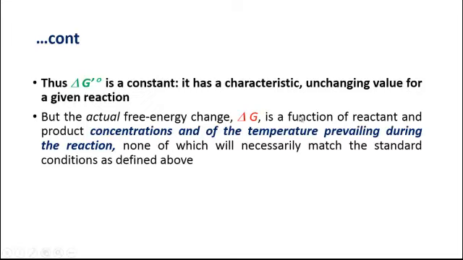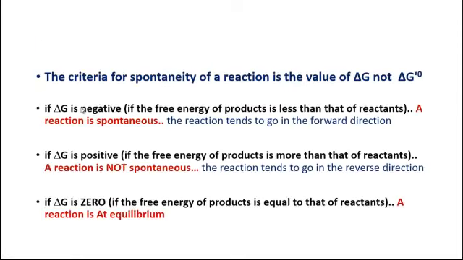Whereas the actual free energy change is a function of the concentration of the reactants and the products. Meaning, the amount of actual free energy change can vary with the temperature, and it can vary with the concentration of the reactants and the products. This indicates that the value of actual free energy change of a reaction is not similar to the changes in the standard free energy of the reaction. Now coming to the fact that the criterion for the spontaneity of the reaction is the value of delta G, meaning actual free energy change, and not the change in the value of standard free energy.